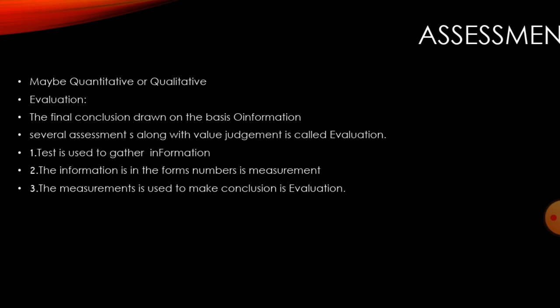So these three terms look similar but are not the same. A test is a tool to gather the information, measurement is a number to interpret the information, and the measurement will be used to take the conclusion, that is evaluation. So this is about the three words.